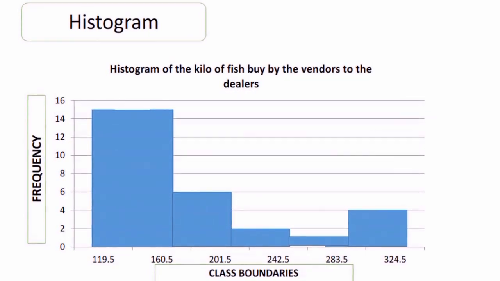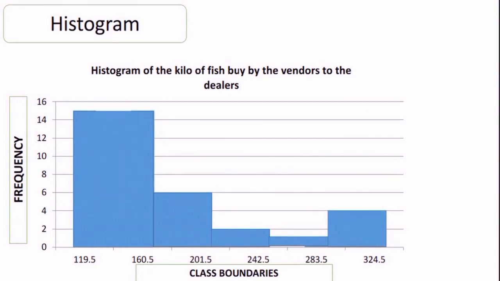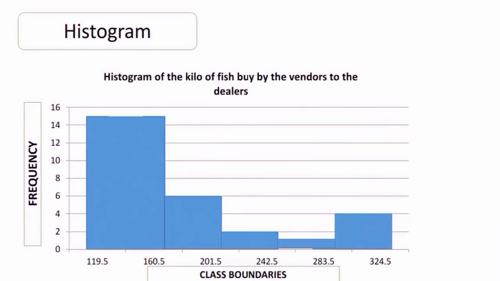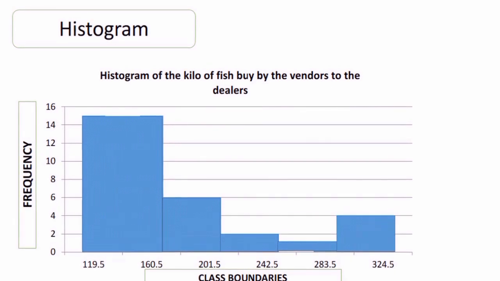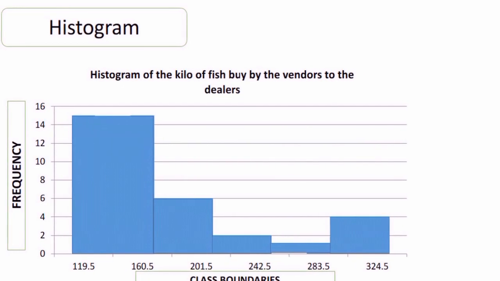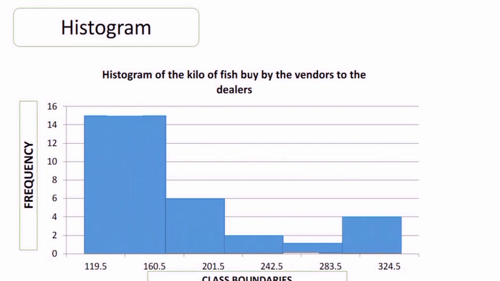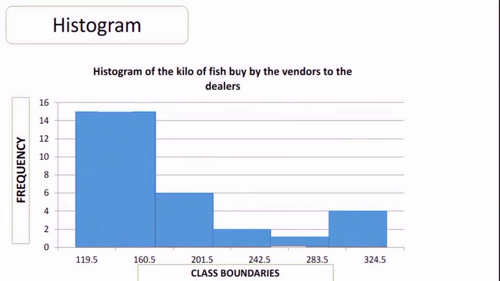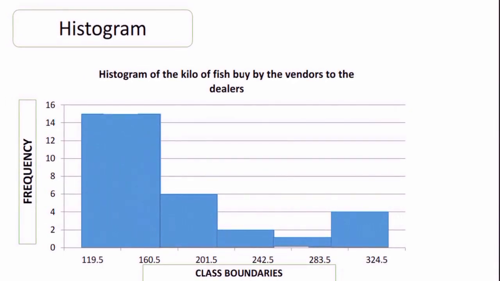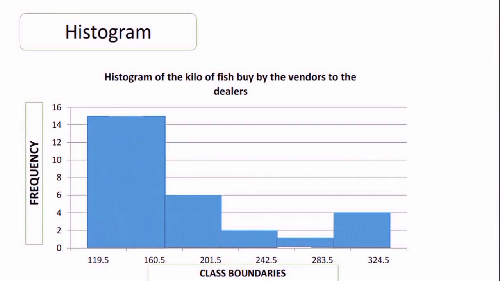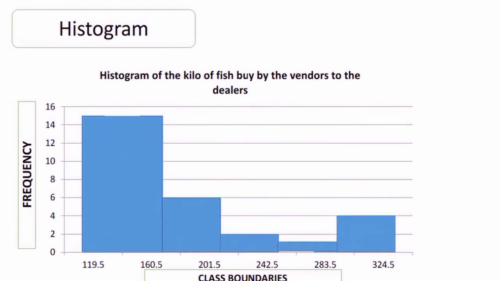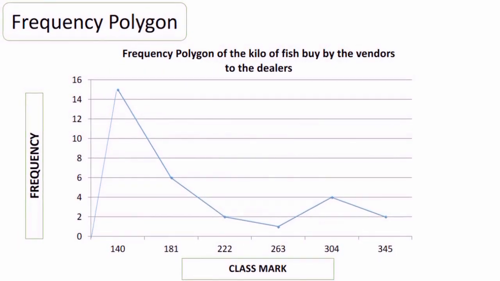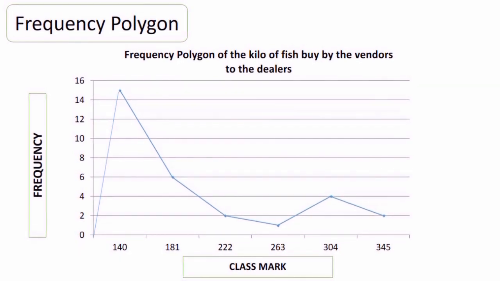Class boundaries: 119.5, 160.5, 201.5, 242.5, 283.5, and 324.5. 119.5 and 160.5 labeled 15, 201.5 labeled 6, 242.5 labeled 2, 283.5 labeled 1, 324.5 labeled 4.